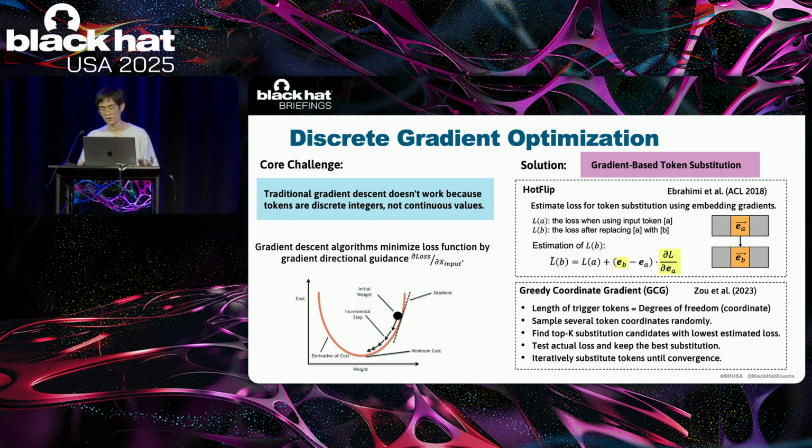the Greedy Coordinate Gradient, or GCG, algorithm tells us which original token A to replace. The algorithm treats each token position as a coordinate it can operate on. It randomly samples several token positions and finds the top-K replacement candidates that minimize the estimated loss for each position. It then tests the actual loss for these candidates and keeps only the best positions and the corresponding replacements. And this process will repeat iteratively until the loss converges.